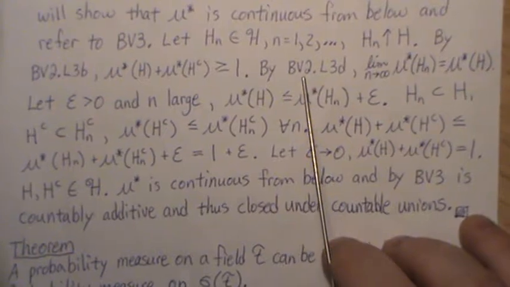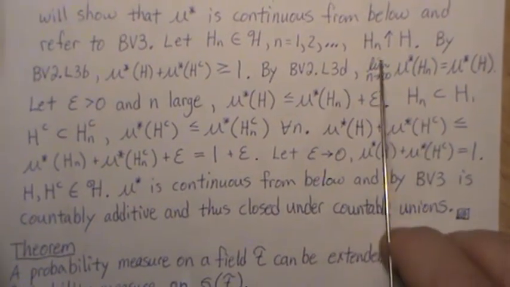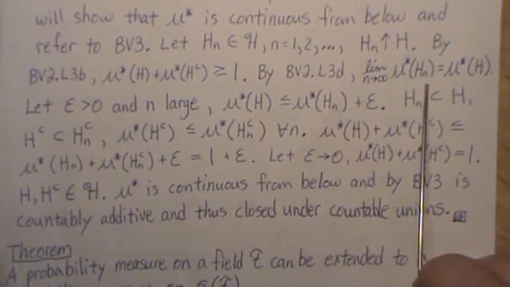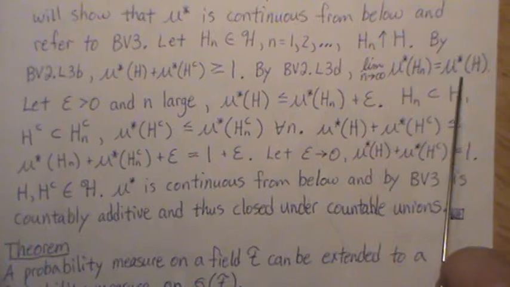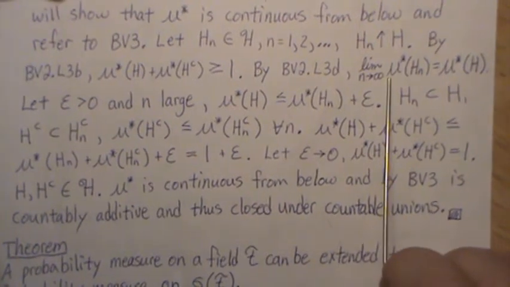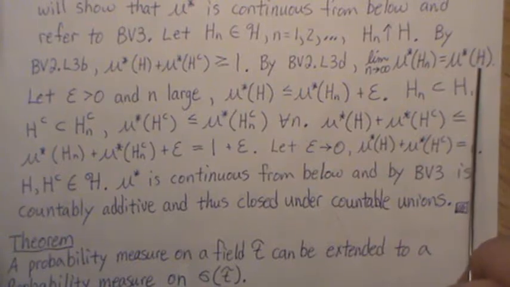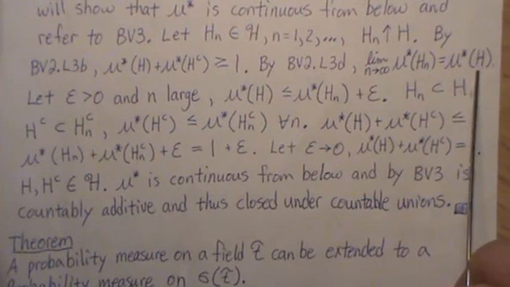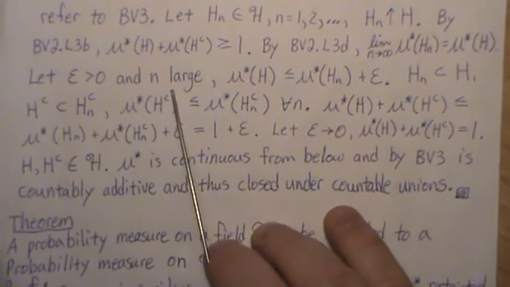Now, by background video 2, lemma 3d, we showed that the limit of mu star of Hn is equal to mu star of H. That we showed. But now we still don't know if H lives in H script or not. So let epsilon be greater than 0 and n large.